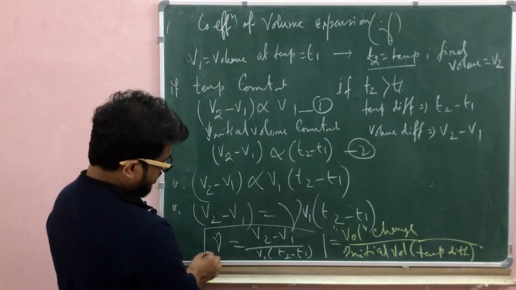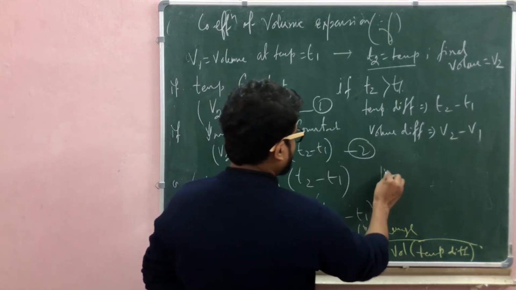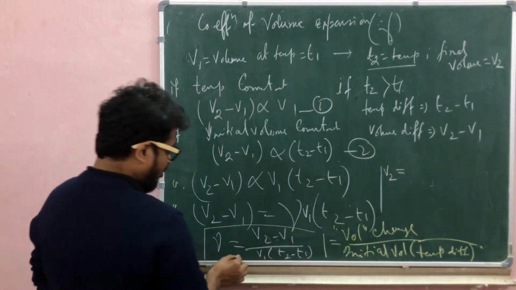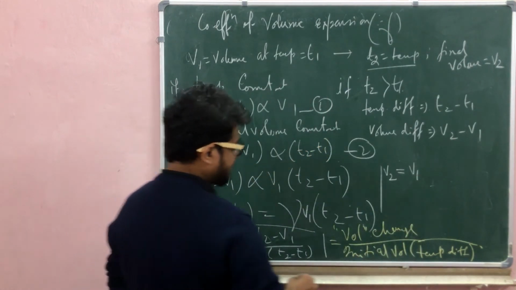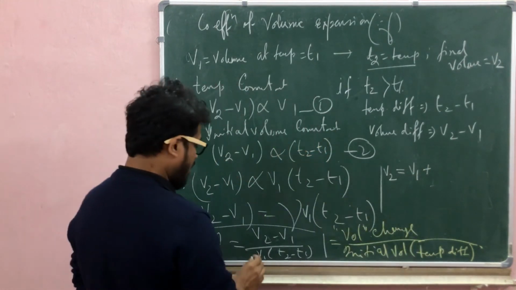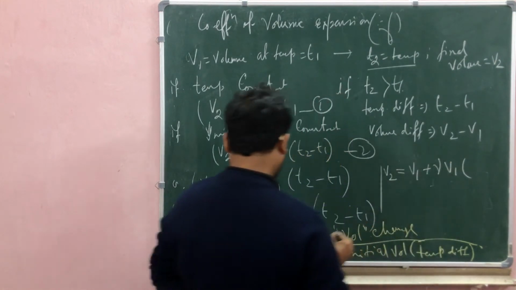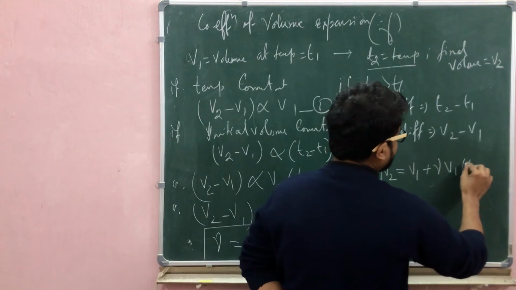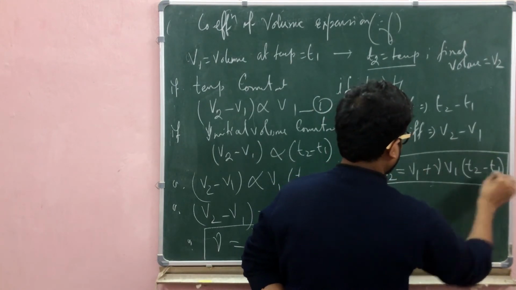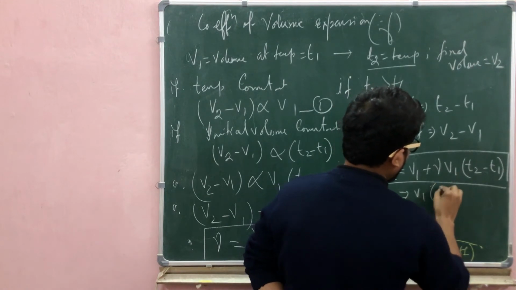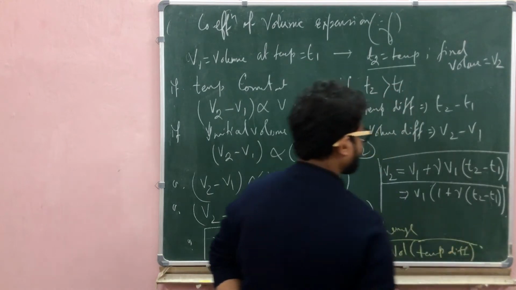Okay, with more algebra we can get the final value. V2 equals V1 plus gamma V1 times T2 minus T1, taking V1 common, V1 times 1 plus gamma times T2 minus T1.